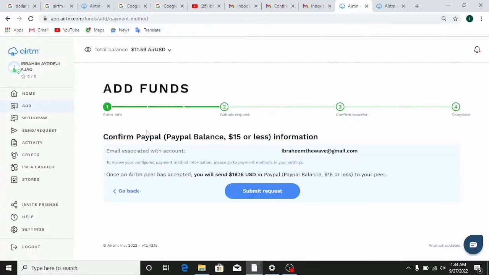And here it actually says confirm PayPal balance $15 or less. So if I'm to use the PayPal method to bring in funds on this platform, after setting the amount that I want to bring in, all I need to do is click on here, which literally says submit request.